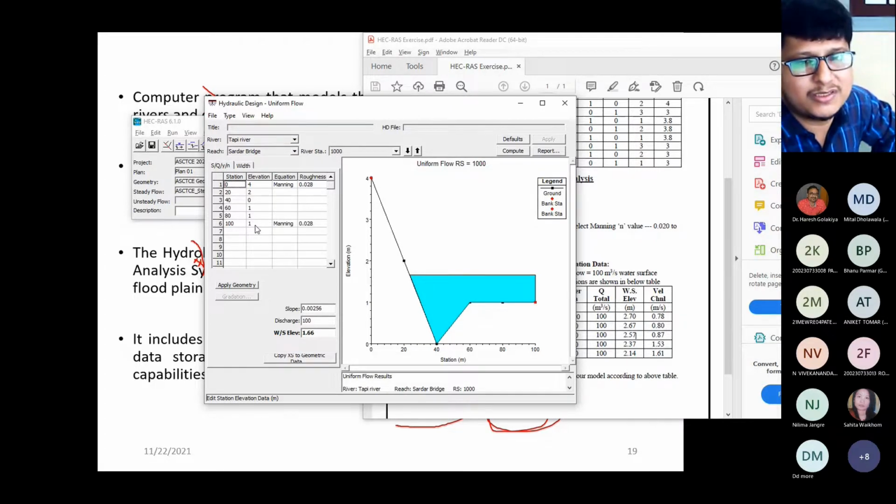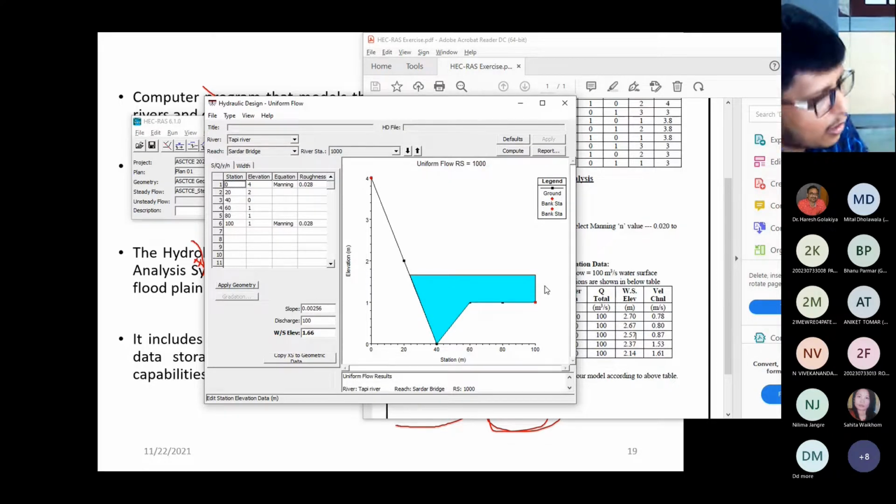How much? 0.66, right? So in this particular area, what do we need to do? We need to give a suggestion to construct a retaining wall as a structural measure, or to construct levees, or an embankment, or to go for a canal alignment. These are all structural measures. But if you don't want to go for a structural measure and want a non-structural measure, then you need to prepare a flood zoning.